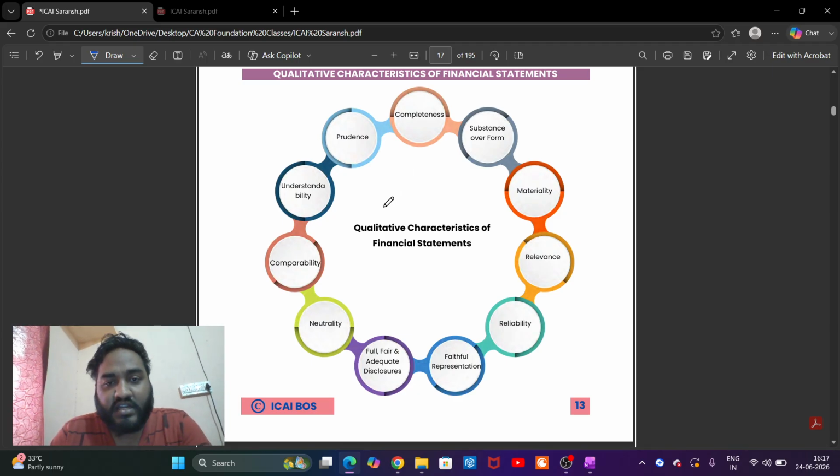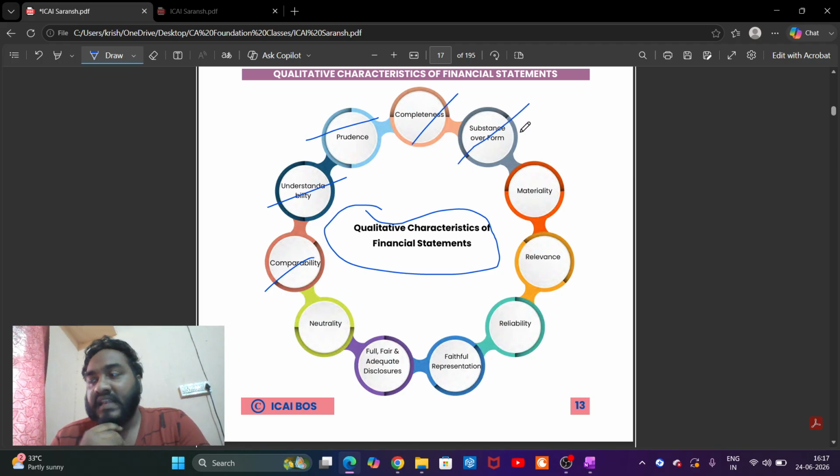Last topic, qualitative characteristics of financial statements. Completeness, correctness, comparability. Financial statements shall be complete. Financial statements shall be comparable with other periods. Understandability, it should be understandable. Prudence, we have already read this. Substance over form. Substance over form means legality shall be overridden. Legality can be overlooked for certain things. Okay, that is substance over form.